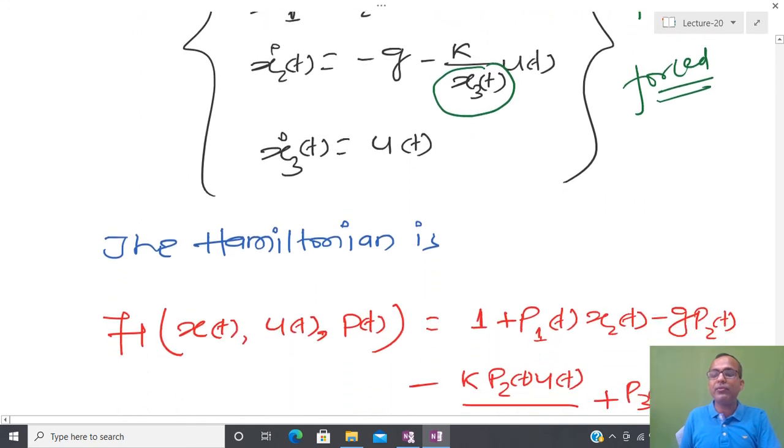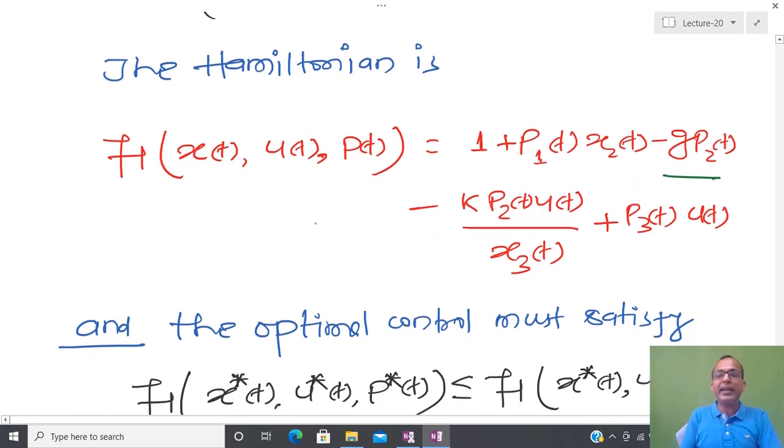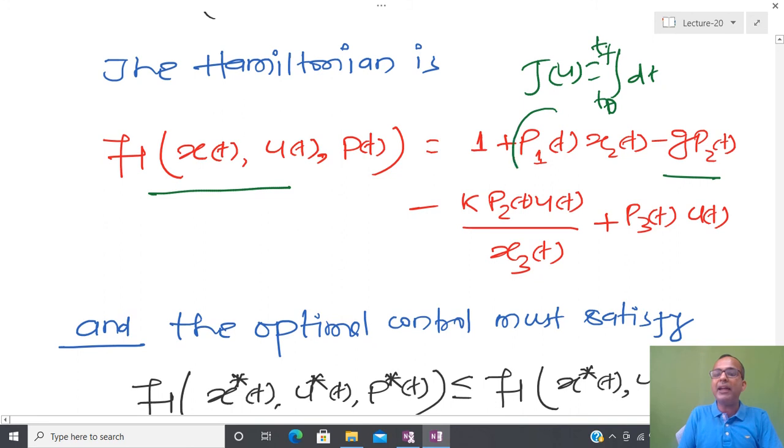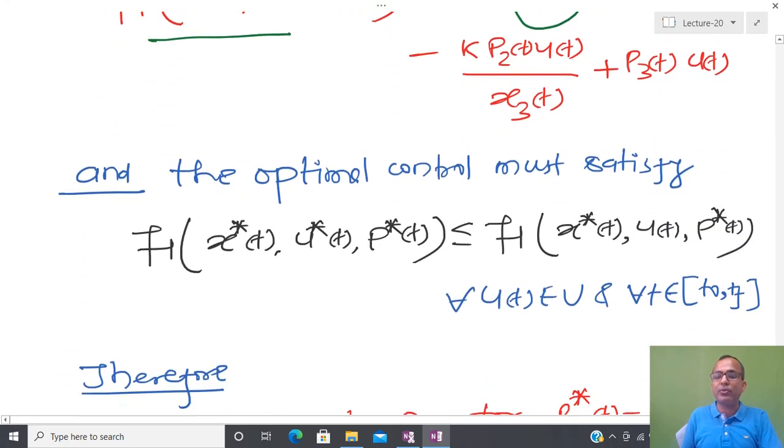Now in order to define the minimum time control or time optimal control, I have to again define the Hamiltonian. This quantity is coming because we are assuming that I have a minimum time control problem from t0 to tf, and this is dt, so the coefficient is unity. After that I have to select p1, the co-state variable, and multiply the co-state variable on the vector field, meaning the right-hand side, which is called the vector field. So p1 into x2, similarly p2 into this whole quantity, and p3 into this quantity. In this way I have this kind of Hamiltonian equation.